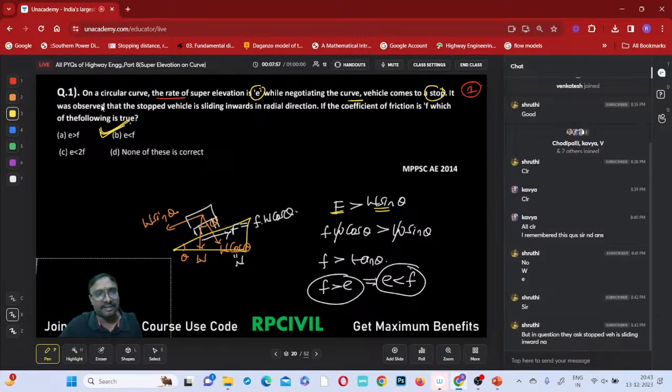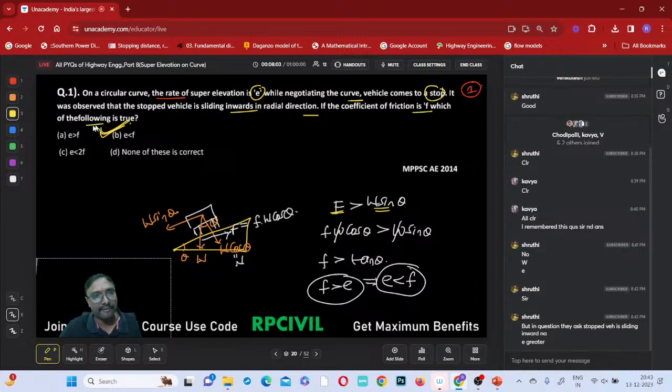Yeah, stopped vehicle is sliding inwards. Now observe that the stopped vehicle is sliding inwards in the radial direction. If the coefficient of friction is F, which of the following is true? Negotiating on the curve, the vehicle comes to a stop. Which of the following is true for safety?